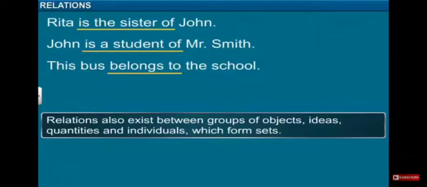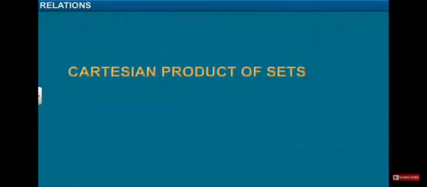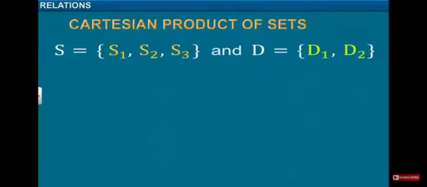So in mathematical language, to understand the relation, first of all we recall the topic of Cartesian product of sets. So here S is equal to S1, S2 and S3 and D is equal to D1 and D2.